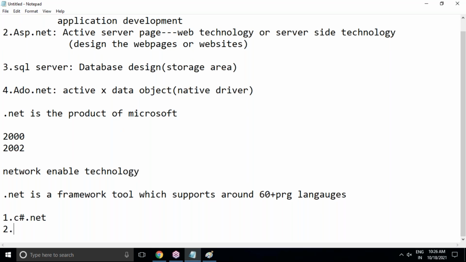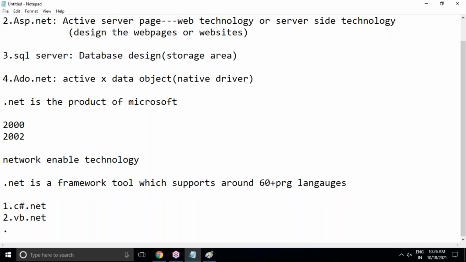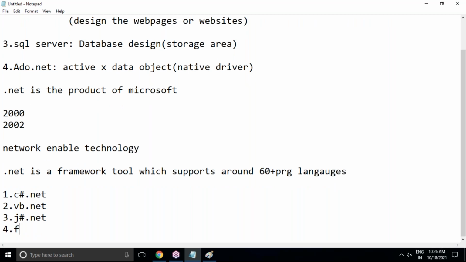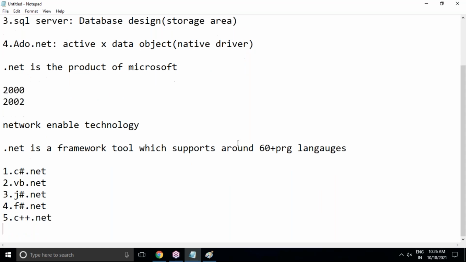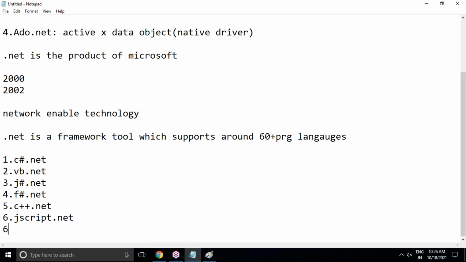That is C Sharp.NET, VB.NET, J Sharp.NET, F Sharp.NET, then C++.NET, JScript.NET, and Windows PowerShell.